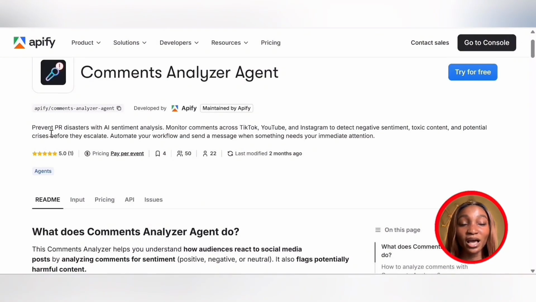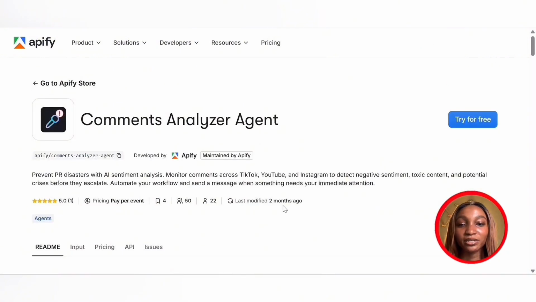So let's take a look at the description together. The Comment Analyzer Agent prevents PR disasters with AI sentiment analysis, monitor comments across TikTok, YouTube, and Instagram to detect negative sentiment, toxic content, and potential crises before they escalate. Now, the next thing I'm going to do is click on Try for Free.